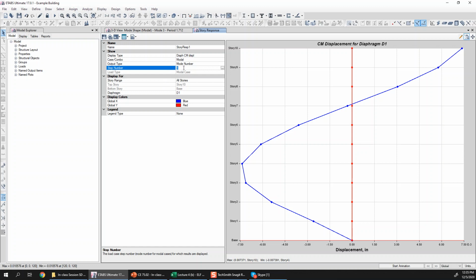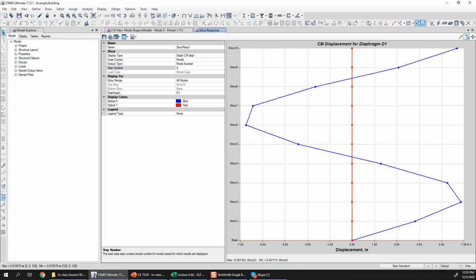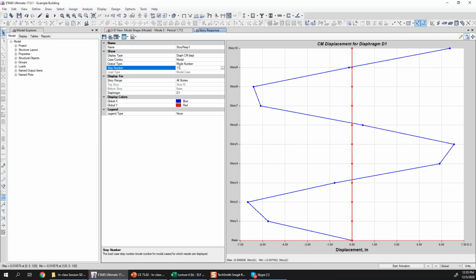Sixth would be, I think, torsional. So let's go to the seventh mode. Now you can see that the seventh mode is basically the third mode, but in the y direction. Eighth will be, I think, the third mode in the x direction. Yes, it is the third mode in the x direction. Similarly, we can go for the fourth mode also. Let's go for maybe the 11th mode. You can see that this is now the fourth mode in the x direction.